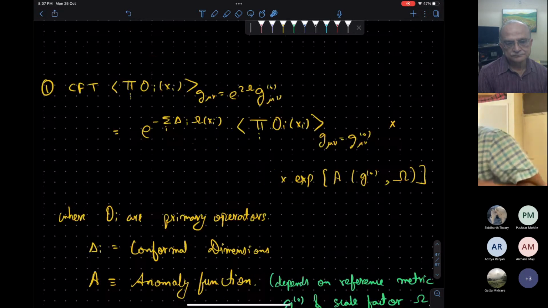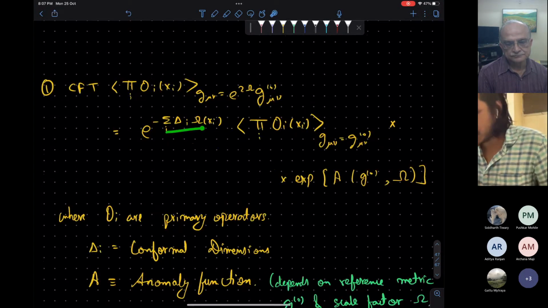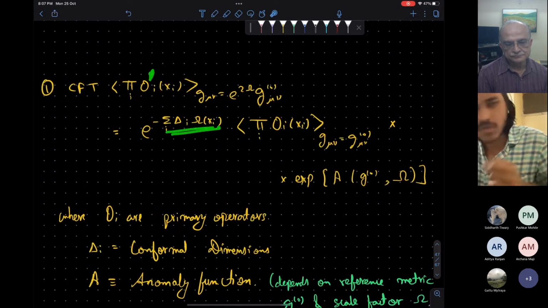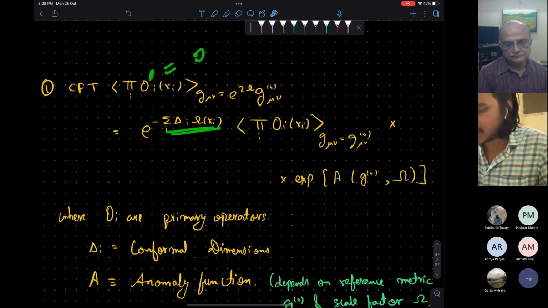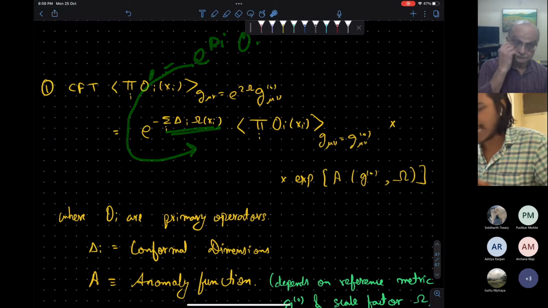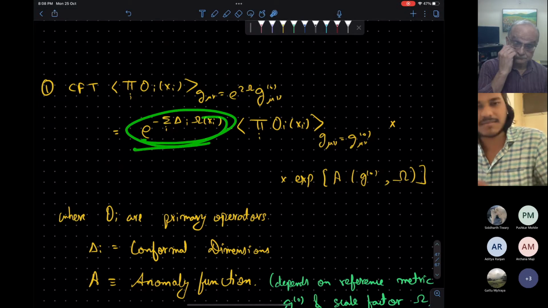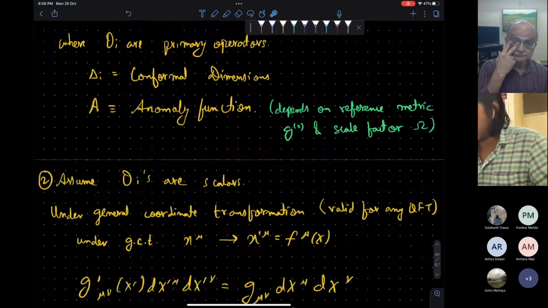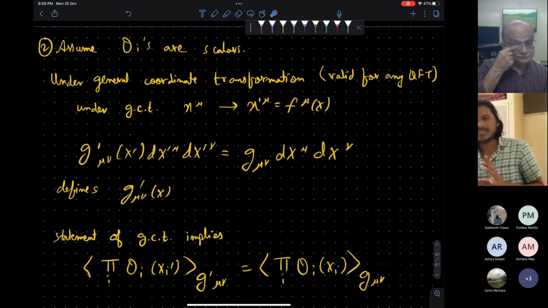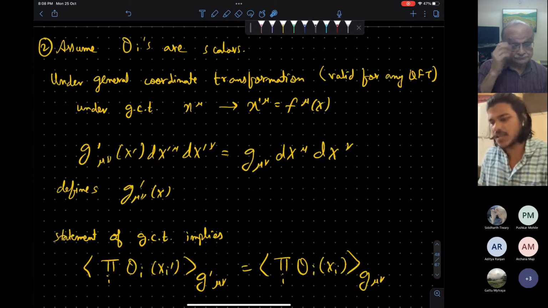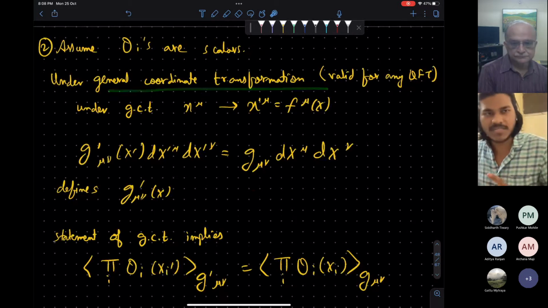So yeah, for the primary operators, it transforms by this factor. Here we had O prime. This O prime was e to the power delta I times O. So when we take this e on the RHS, we will have e to the power minus delta, something like this. Note, okay. Now what we do is that, given any general theory, we can do a general coordinate transformation.